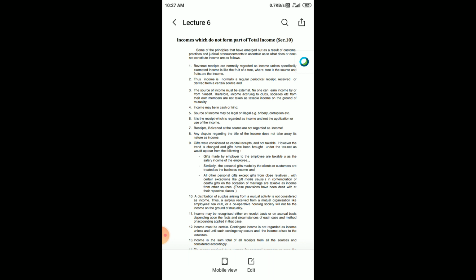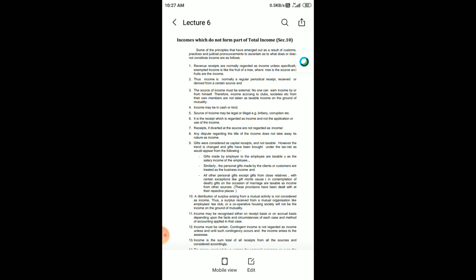Similarly, personal gifts to clients are also income. Then all personal gifts except gifts from close relatives. If close relatives have given a gift on the occasion of marriage or some other occasion, some amount is exempted. But the remaining amount, if given above a particular limit, is treated as income and is taxable.